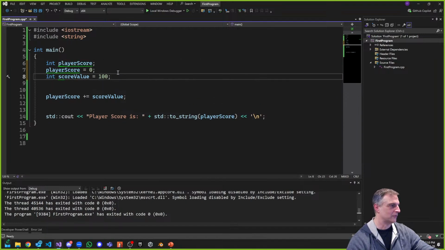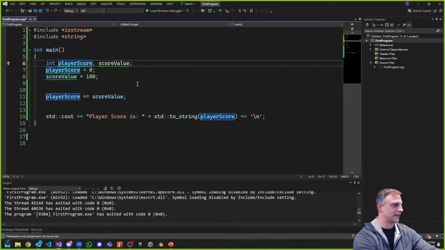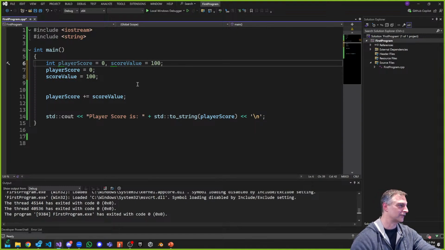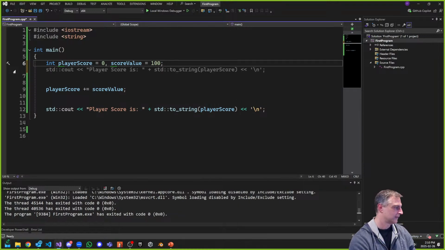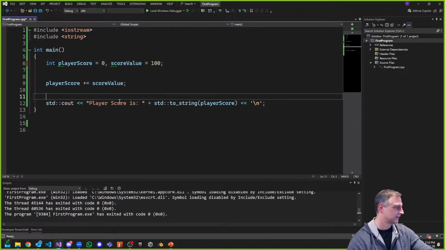So what I can't do is this. I can't say this is equal to 0, and this is equal to this. This is not legal, is it? Can I do this? Matthew says it shouldn't be, so let's see what happens.